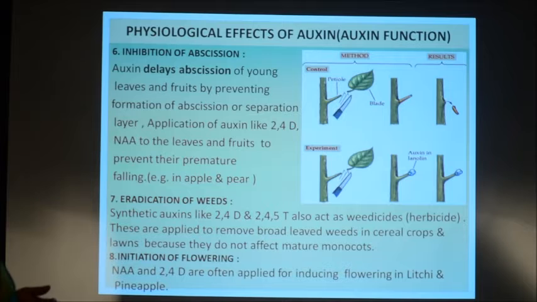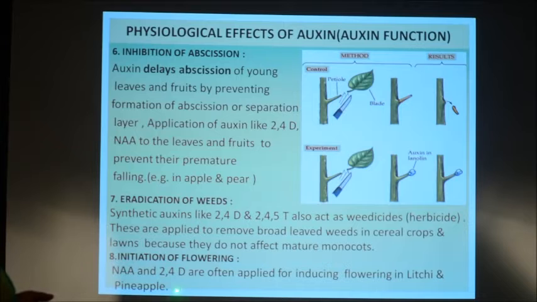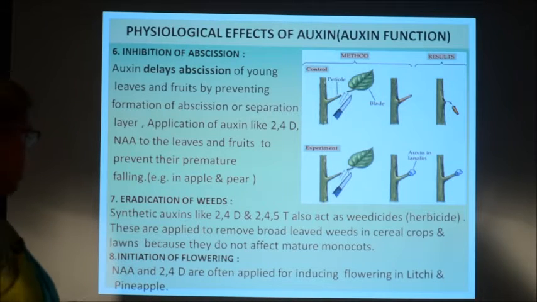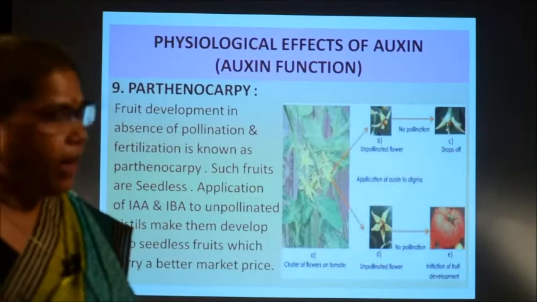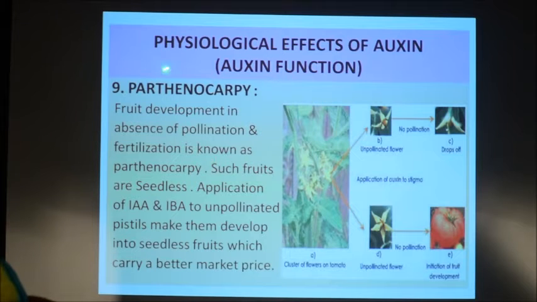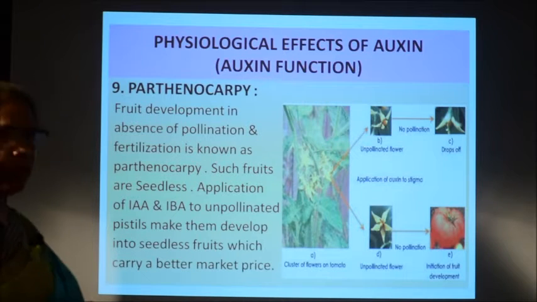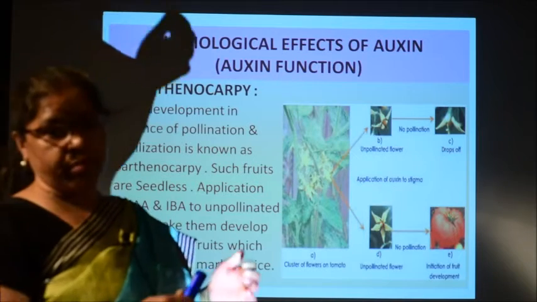Then the initiation of flowering. In many plants like lychee and pineapple, these types of auxins like NAA and 2,4-D are used, which induce the flowering process in these plants. And then another function is known as parthenocarpy. So, auxin induces parthenocarpy in certain plants.